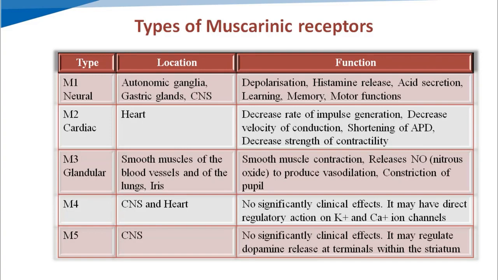M4 and M5 types have no significant clinical effects, but M4 may have direct regulatory action on potassium and calcium ion channels, and M5 is known to regulate dopamine release at terminals within the striatum. So M1 is present in ganglia, M2 at the heart, M3 at smooth muscles and lungs, blood vessels and iris, M4 at CNS and heart, and M5 in the CNS. M4 and M5 have no significant clinical effects, and among M1, M2 and M3, M2 causes inhibitory types of actions on the heart.